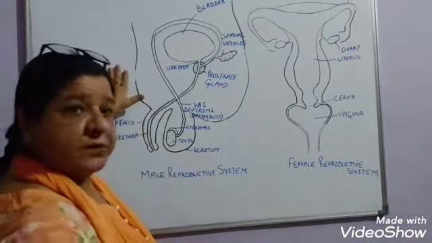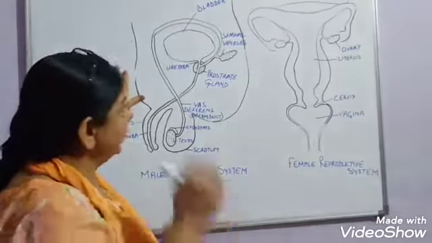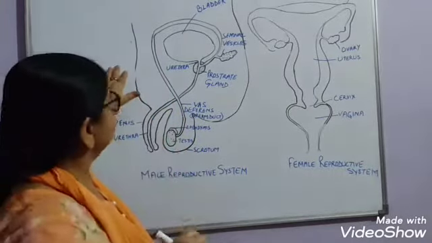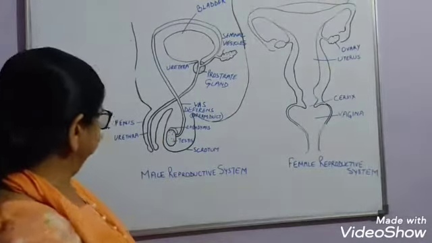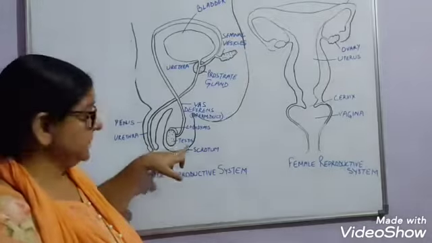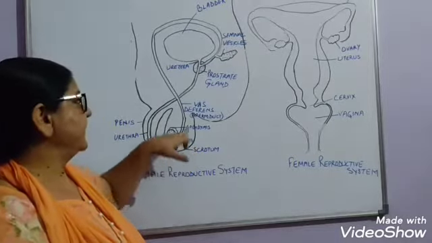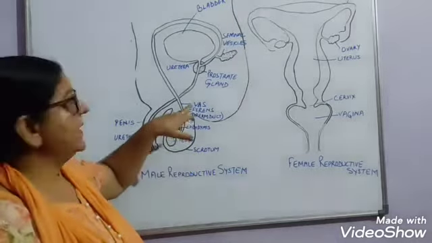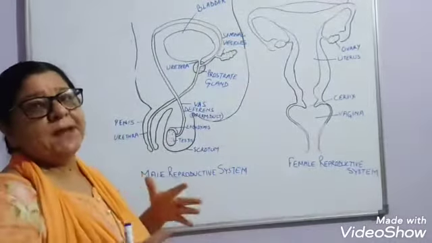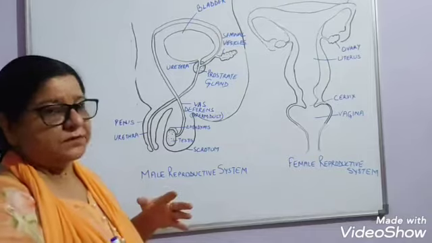So let's study the male reproductive organs first. The male reproductive organs are the penis, right? Then the testes, the scrotum, the vas deferens, and the accessory glands present here. These are the main reproductive organs.